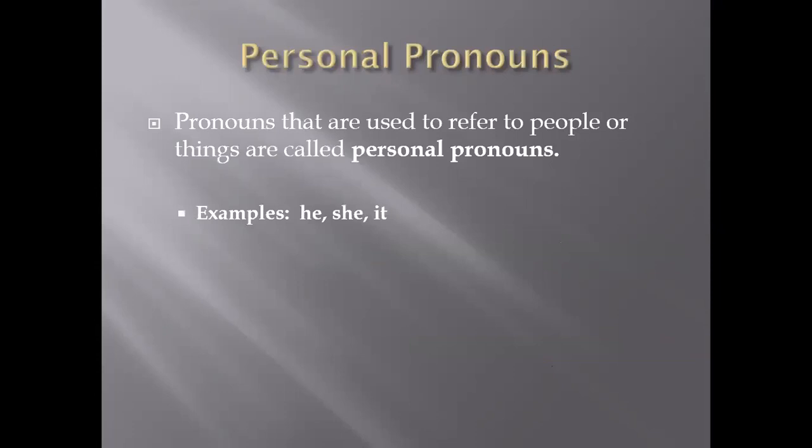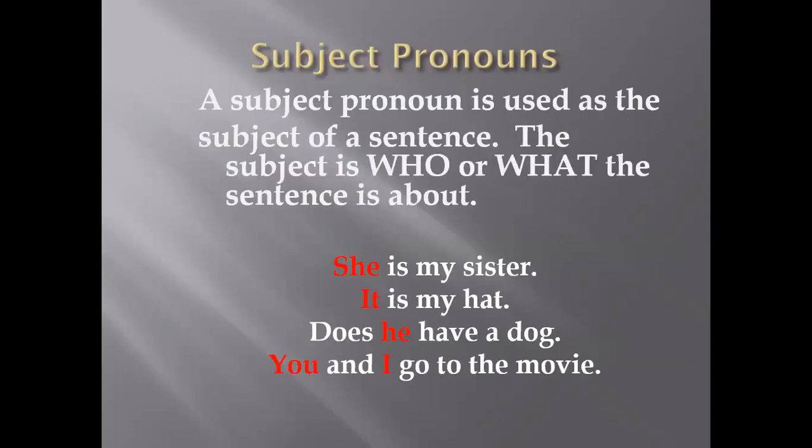It comes at the beginning of the sentence for subject, like he, she, or it. For example, she is my sister, it is my hat. This tells us who did this action or who this person is or what this thing is. So we use she, it, he, I, you.